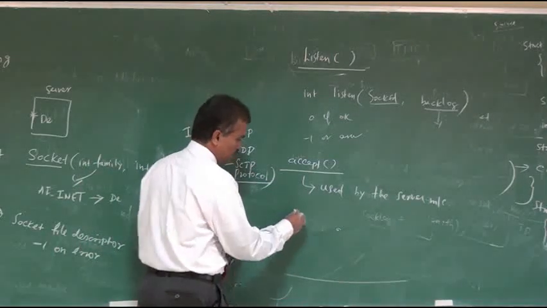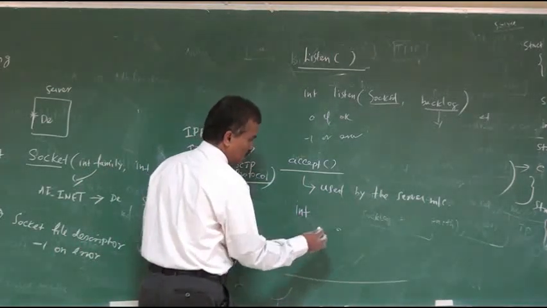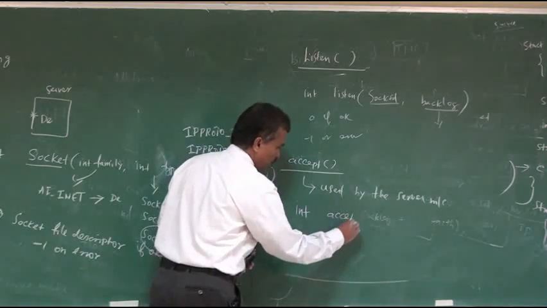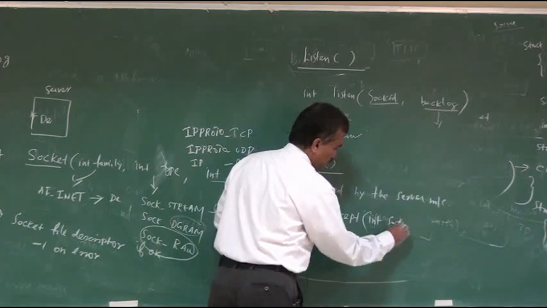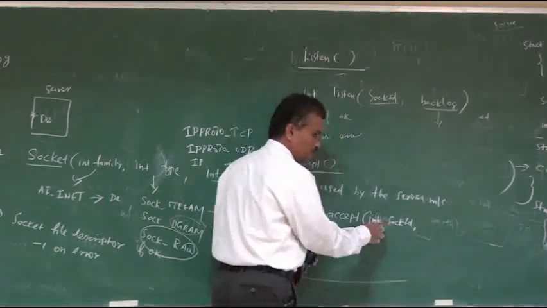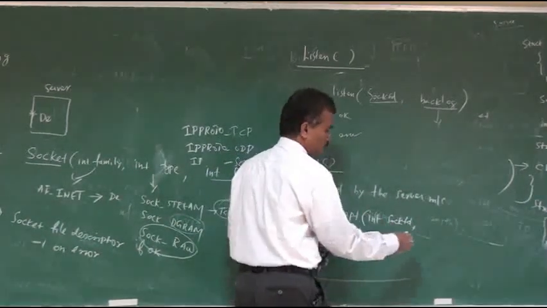The syntax of the accept function is: integer, that is the return type, accept of integer socket file descriptor. Through the socket file descriptor the server accepts the client request.